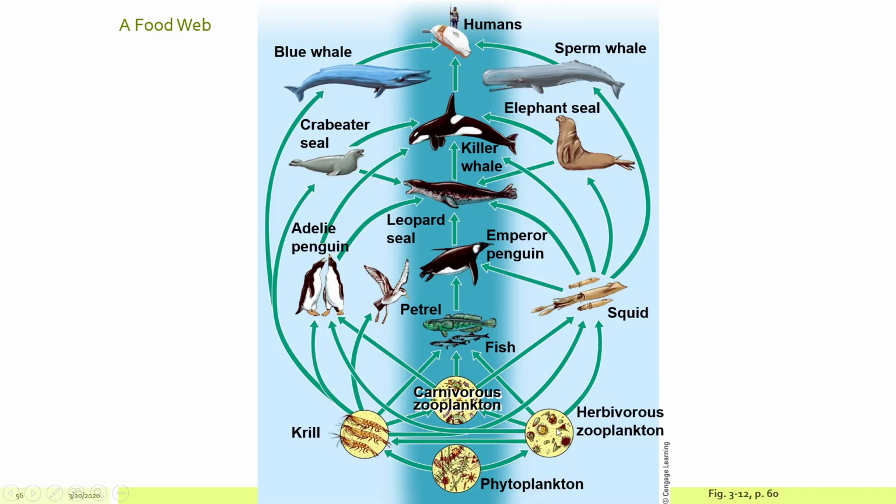Zooplankton and krill can go to many different places, fish, squid. So this is a food web which shows all of the different possible paths that one could take. And this gives you an idea of, you can remove one of these and see a huge change in many other ones, because for instance, crab-eater seals will eat the krill. Now, if the crab-eater seal is removed, not only does it harm the killer whale that eats the seal,